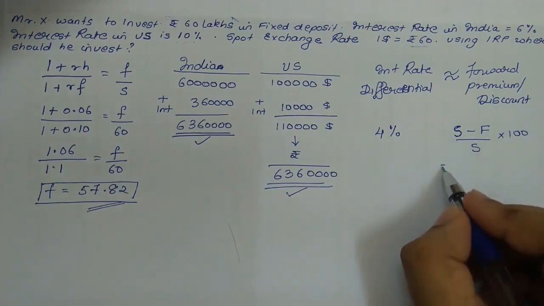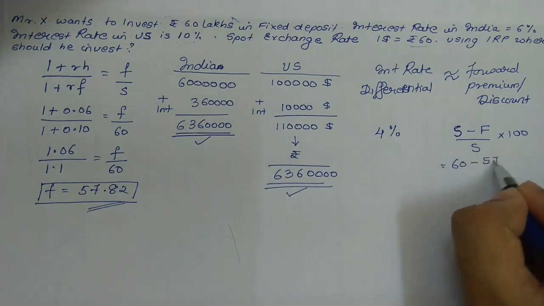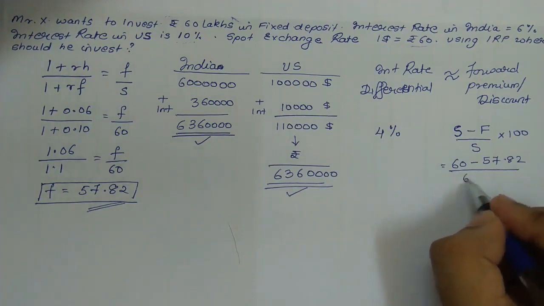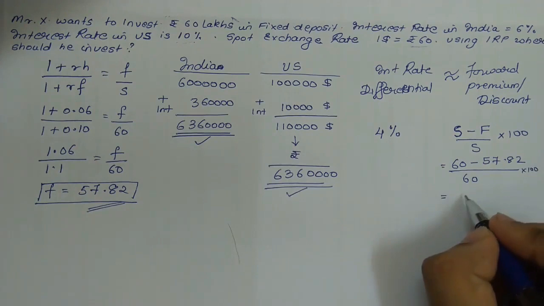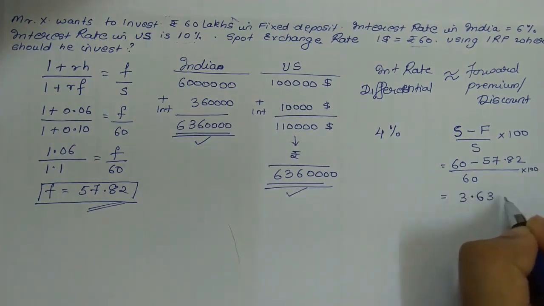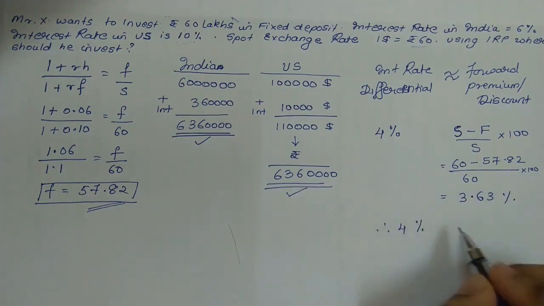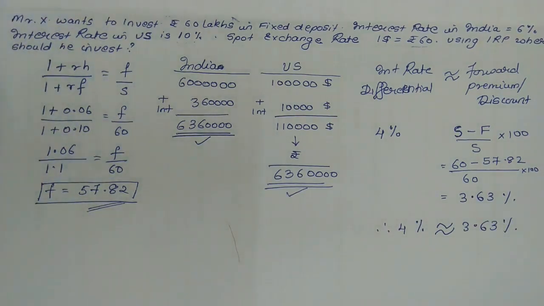The spot exchange rate was 60, so 60 minus 57.82 upon 60 into 100 sums up to 3.63%. Therefore, I can say that the interest rate differential is approximately equal to the forward discount, thus stating the IRP theory true.